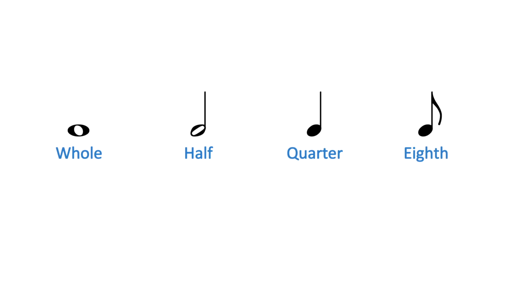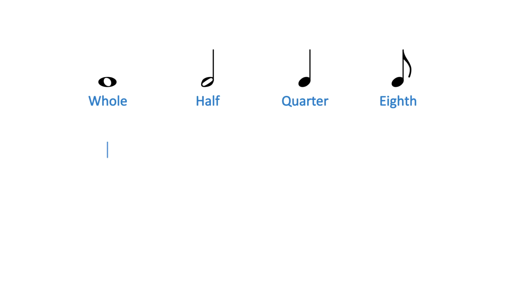In musical notation, the duration of a note is expressed by its note value. For example, common note values include the whole note, the half note, the quarter note, and the eighth note. A whole note has a hollow, oval-shaped note head. A half note has a stem attached to it. A quarter note has the note head filled in. An eighth note looks like a quarter note but has a flag or tail attached to its stem.